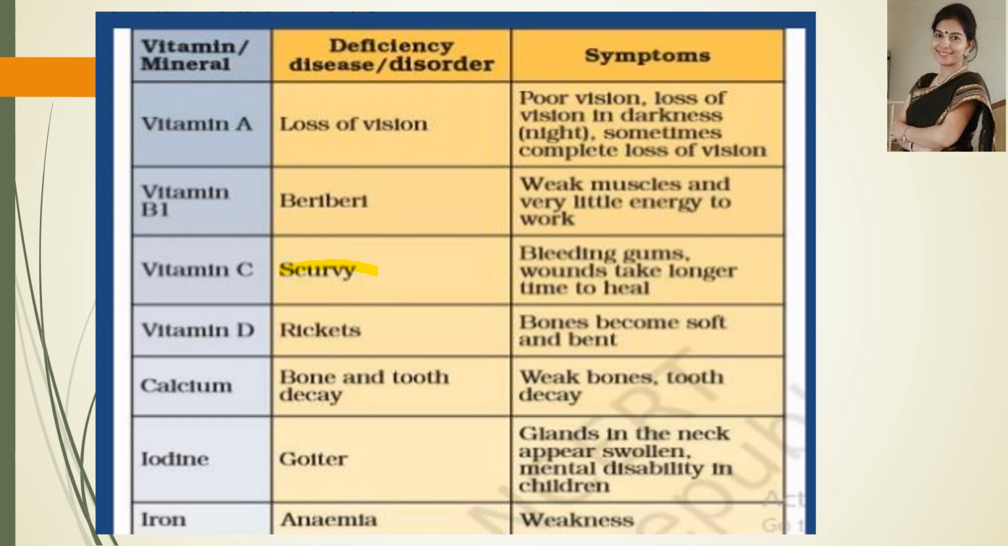Calcium, because of calcium deficiency, bone and tooth decay can occur, and your bones and teeth become weak and start decaying. Then our mineral iodine, the deficiency of iodine causes goiter. In this disease, glands in the neck appear swollen and mental disability can occur in children. Then our next disorder is caused due to iron deficiency. Name of the disorder is anemia, and it leads to weakness. So this was all about the deficiency diseases caused due to vitamins and minerals.